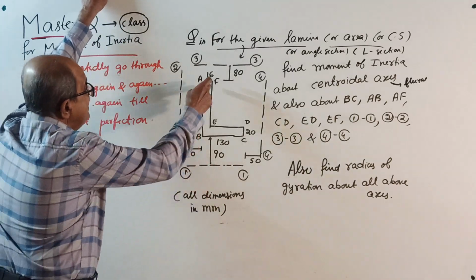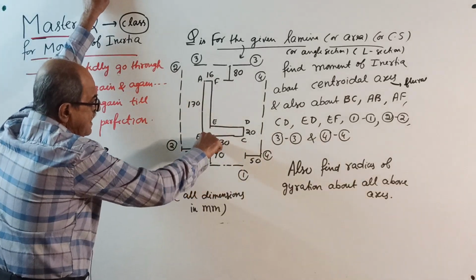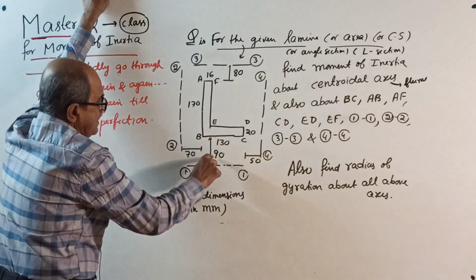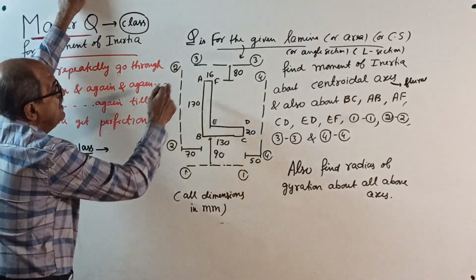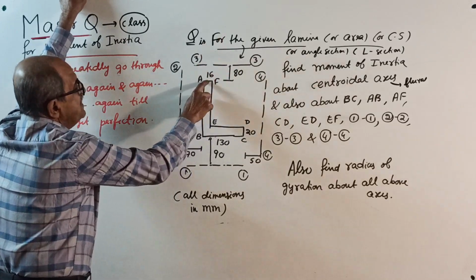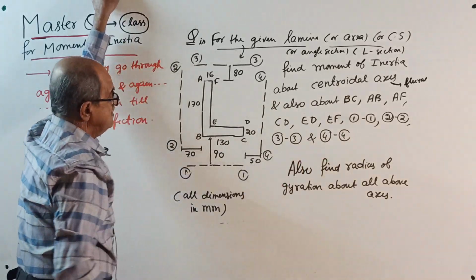So see, axis 1-1 is 90 mm below. Actually, these are the axes which are outside, 90 mm below. 2-2 is 70 mm to the left side. And then 3-3 is 80 mm above this edge. And 4-4 is 50 mm to the right side.